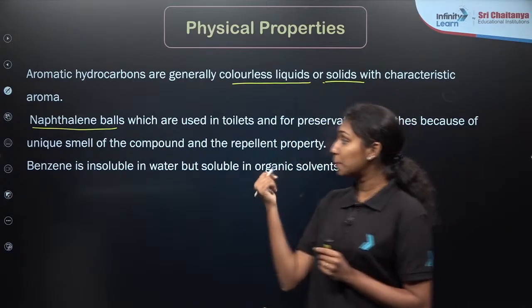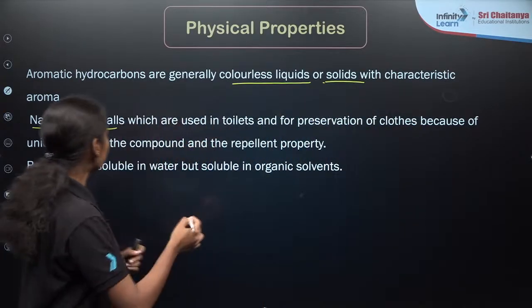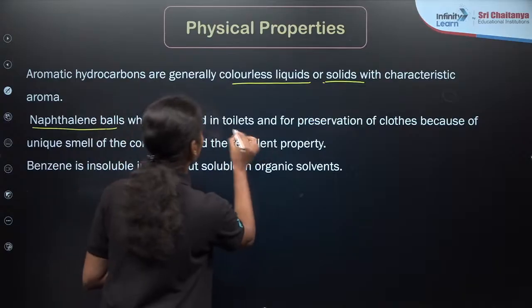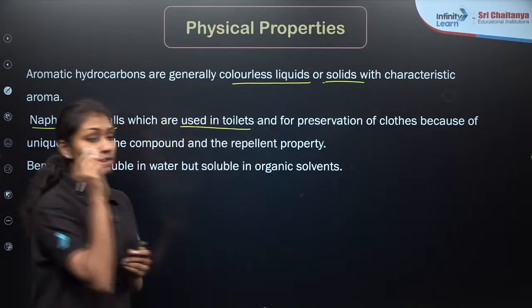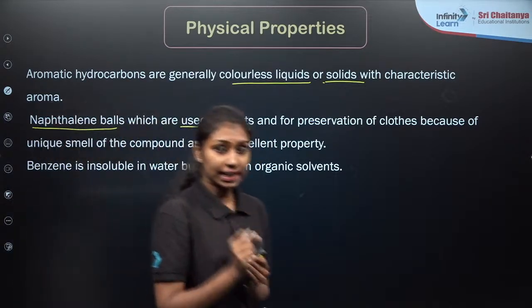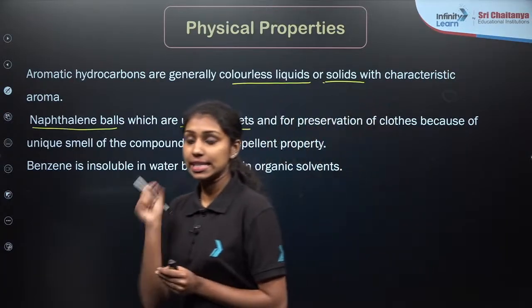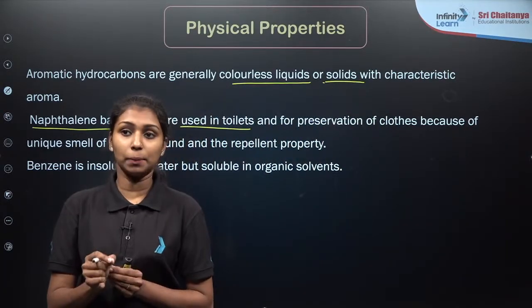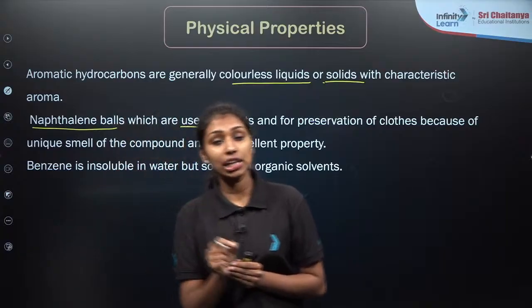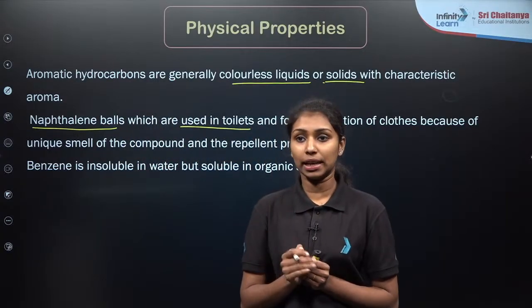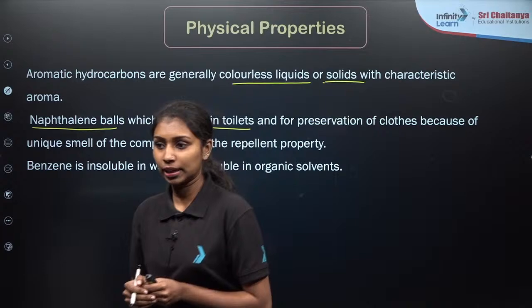They are used for the preservation of clothes and in toilets. Naphthalene balls have a characteristic smell and act as a repellent for insects, right? This is an example of aromatic hydrocarbons, which means that they are colorless liquids and solids having a characteristic smell, right? Clear?